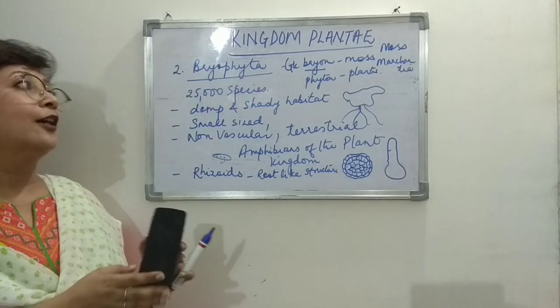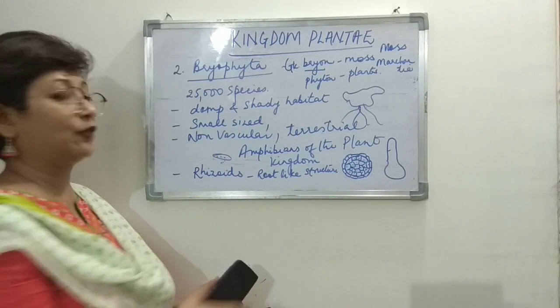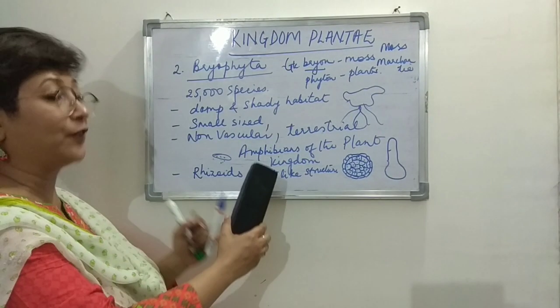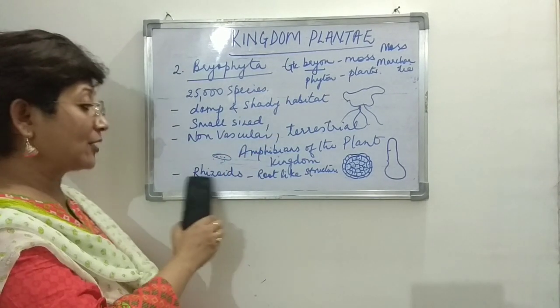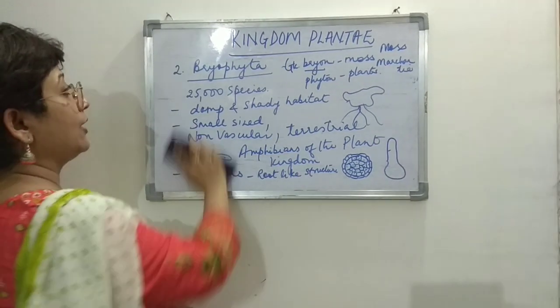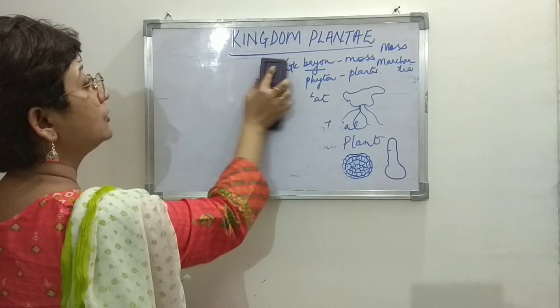So these are a little more advanced than the thallophytes. They are called the amphibians of the plant kingdom. They do not have roots, but there is a little bit of differentiation found in the body structure by the presence of rhizoids, which are root-like structures, right? We move on now to the next kingdom.